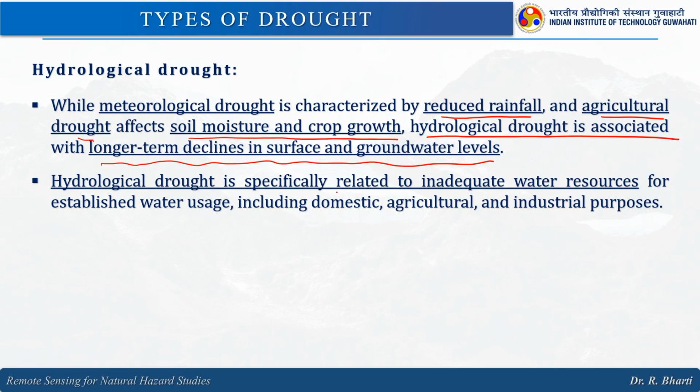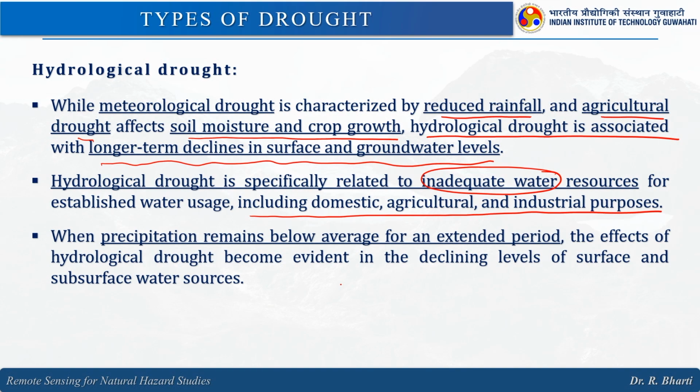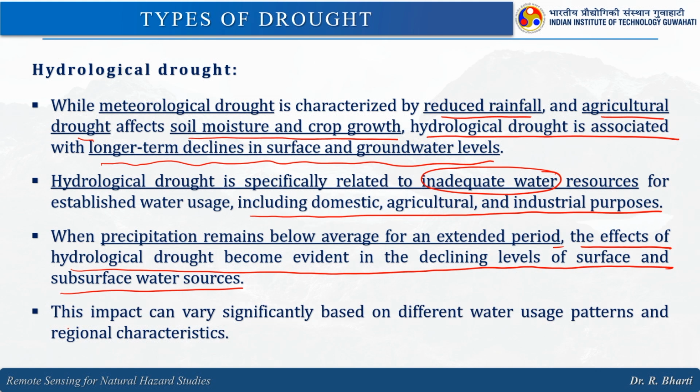Hydrological drought is specifically related to inadequate water for established water uses including domestic, agriculture and industrial purposes. When precipitation remains below average for an extended period, the effects of hydrological drought become evident in the declining levels of surface and subsurface water resources.